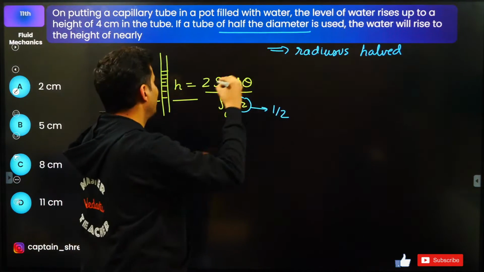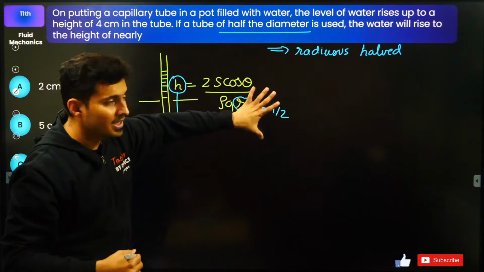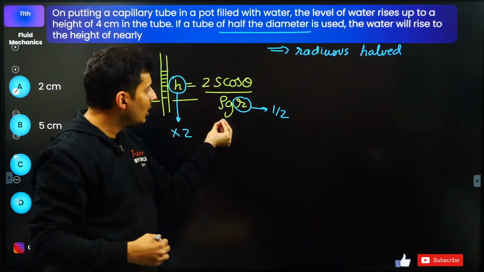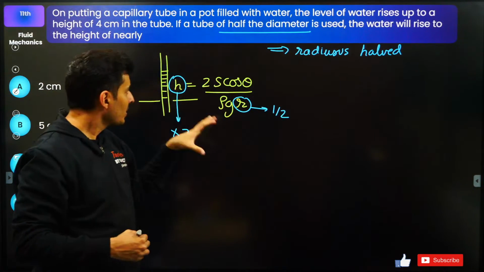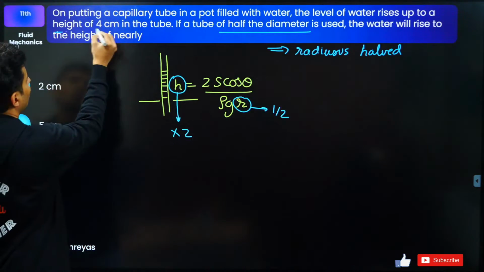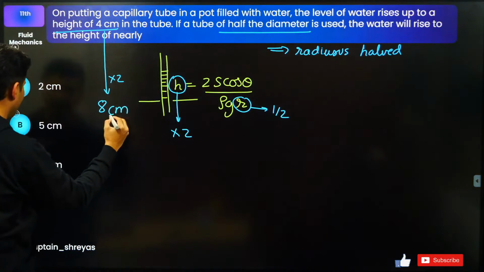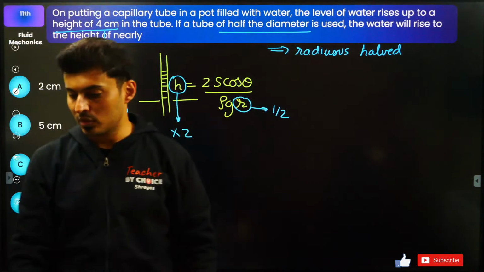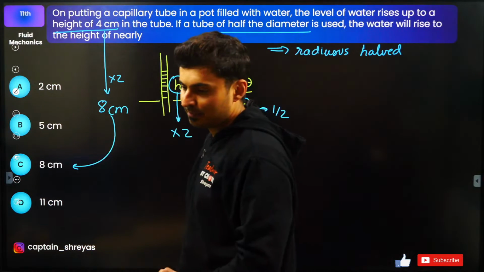So 2 goes on the top, that means the height is doubled. The RHS doubles, because in the denominator you are halving it, so 2 goes on the top. So the LHS also becomes 2 times. Earlier the height was 4, so 4 into 2 is 8 centimeters. So that's option C. Yep, that's correct. Excellent, guys.